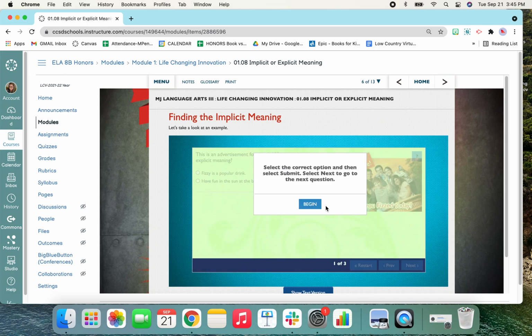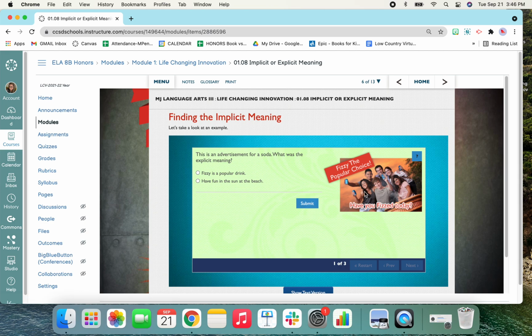Finding the implicit meaning. Let's take a look at an example. Select the correct option and then select Submit. Select Next to go to the next question. This is an advertisement for a soda. What was the explicit meaning? Fizzy, the popular choice. Have you fizzed today? Fizzy is a popular drink. Have fun in the sun at the beach.